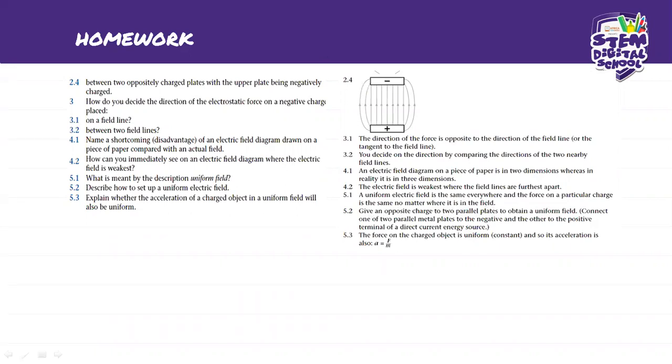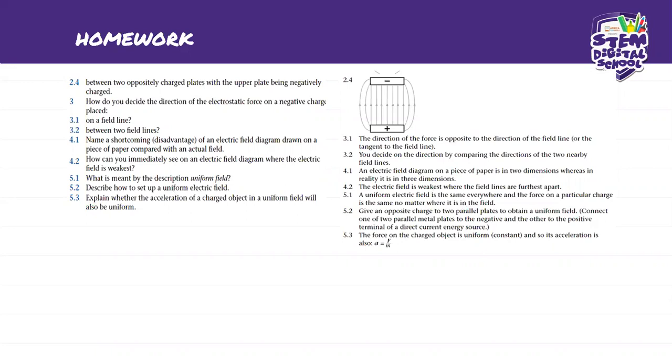Okay, guys, remember these terms are very important. You need to know them because they're going to help you, especially on your multiple choice questions. You know, those short questions where it's true or false, these are the type of things that they ask. So you must know this. But uniform field, I'm sure it's not difficult to memorize because you just know that it's the same. Uniform means something that is the same. So you can just say it's the same everywhere, and the electric field is the same everywhere, and the force on a particular charge is the same also, no matter where it is in the field.